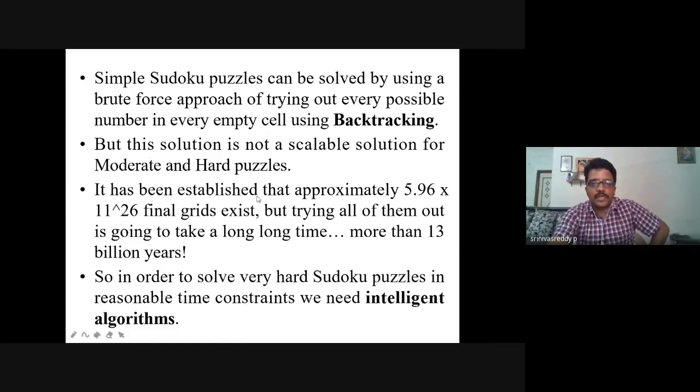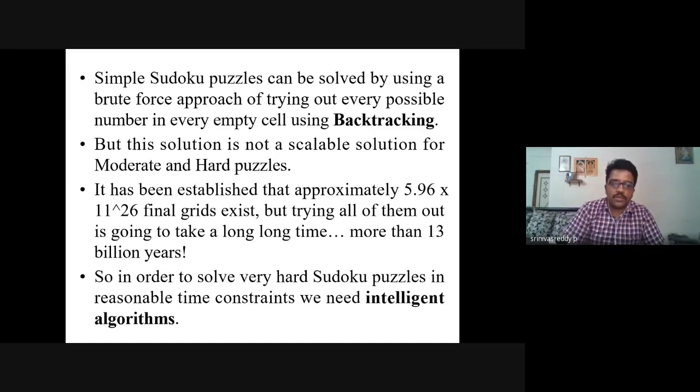Okay, it has been established that approximately 5.96 into 10 power 26 final grids exist, but trying all of them out is going to take a long time, more than 13 billion years. You can understand here, to solve such kind of grids, 5.96 into 10 power 26 final grids exist, and it takes 13 billion years to solve such a Sudoku problem.